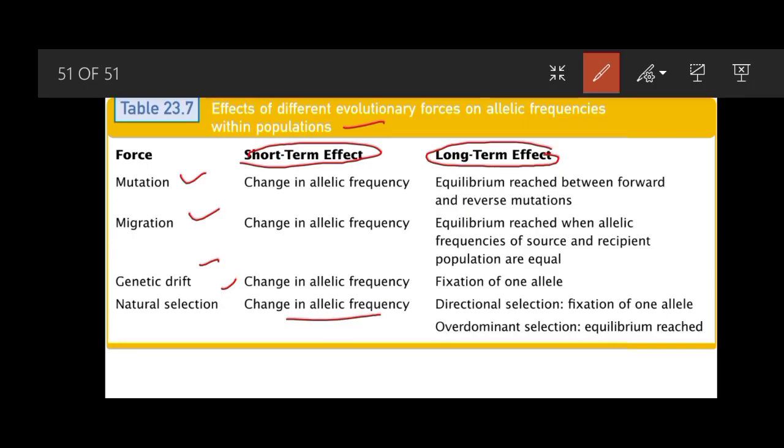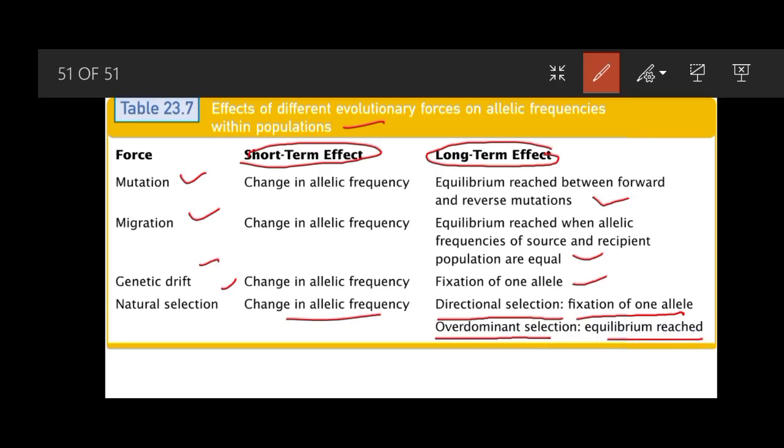In the long term, for mutation, equilibrium is reached between forward and reverse mutations. In the case of migration, equilibrium is reached when allelic frequencies of source and recipient populations are equal. In the case of genetic drift, fixation of one allele occurs eventually. In the case of natural selection, the long-term effect of directional selection is fixation of one allele, and with overdominant selection, equilibrium is reached.